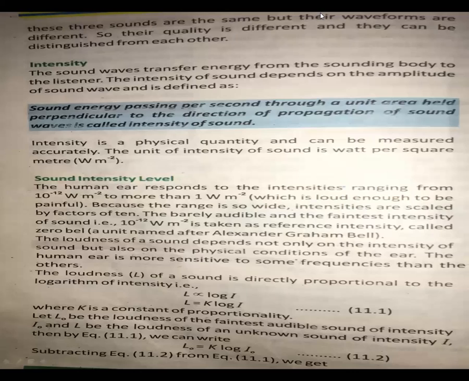These three sounds are the same, but their waveforms are different. So their quality is different and they can be distinguished from each other. You can easily differentiate whether the flute is playing, the tuning fork is playing, or the clarinet is playing. This is just because of the quality of sound. So the three sounds are the same, but their waveforms are entirely different. This is the end of what we discussed, and now we will discuss intensity.